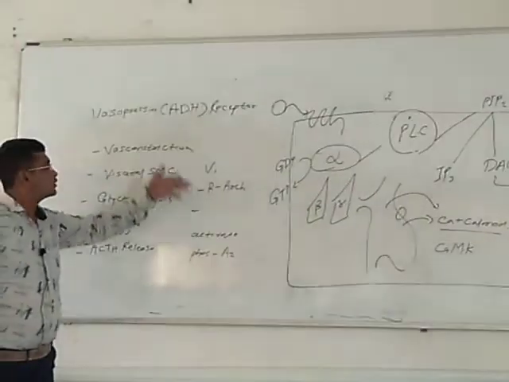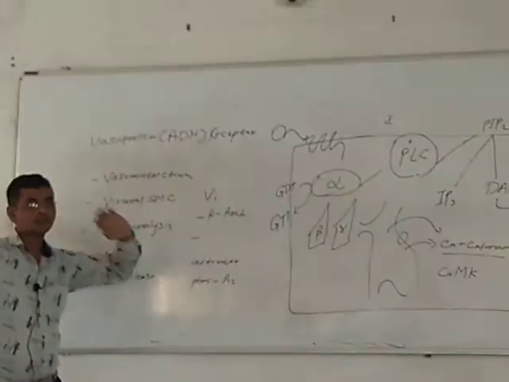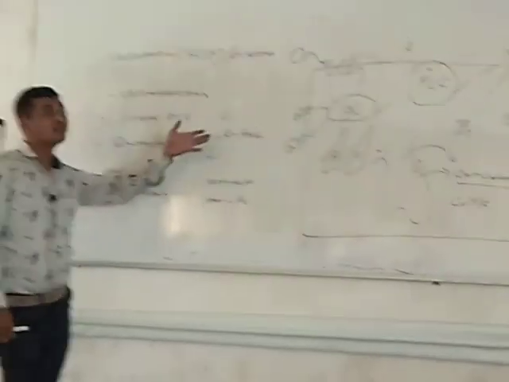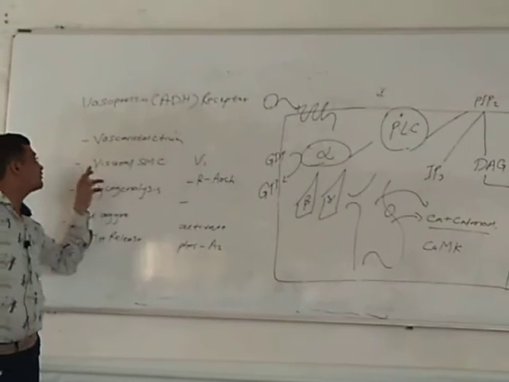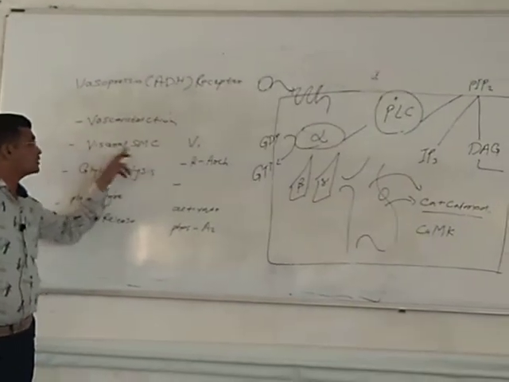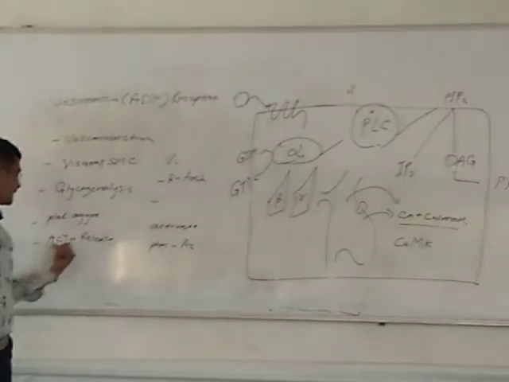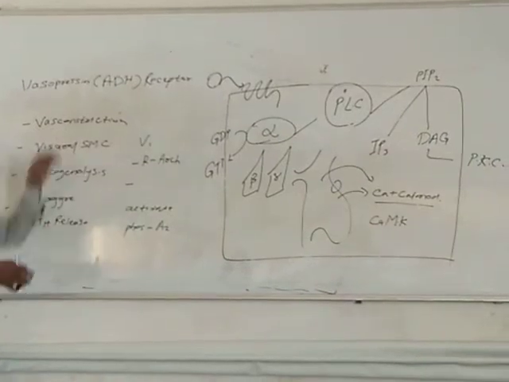Release of calcium controlling various activities. So after phosphorylation of relevant protein, what will happen? Vasoconstriction is there. Once phosphorylation is there, or once release of calcium is there, release of calcium controls various activities. For example, it controls the vasoconstriction, it will be responsible for the visceral smooth muscle contraction, and also responsible for the glycogenolysis, platelet aggregation, ACTH release.